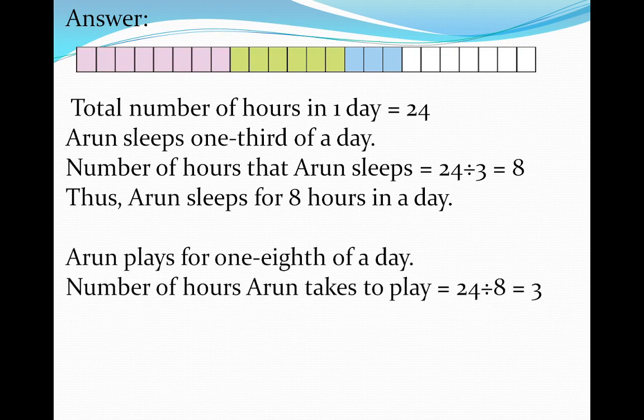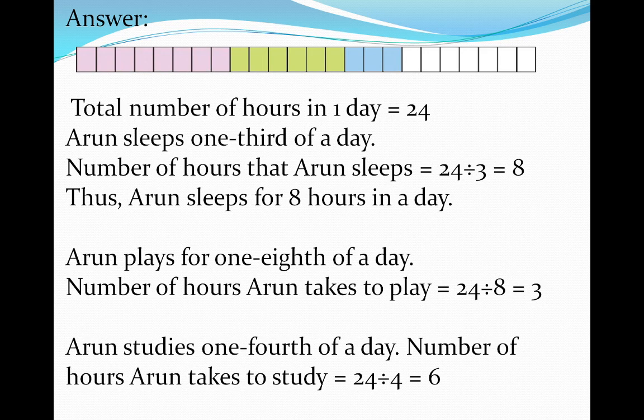Arun plays for 1/8 of a day. So here we will divide 24 by 8. So the number of hours Arun takes to play is equal to 24 divided by 8 is equal to 3. Arun studies 1/4 of a day. Number of hours Arun takes to study. Now here we will divide 24 by 4 because Arun studies 1/4 of a day. So 24 divided by 4 is equal to 6.